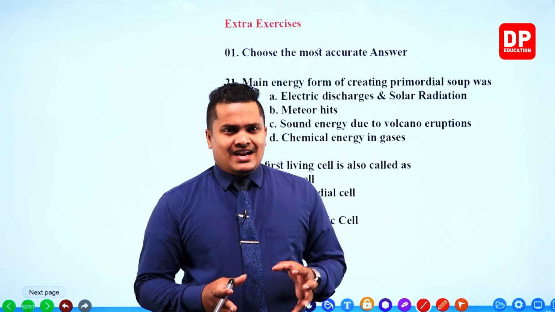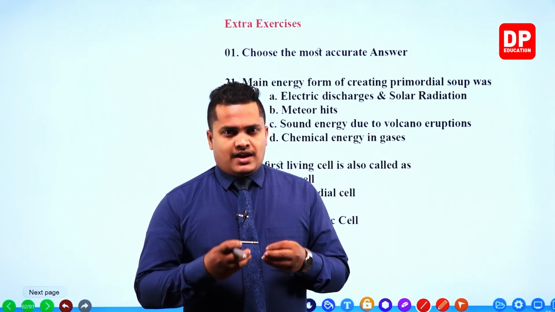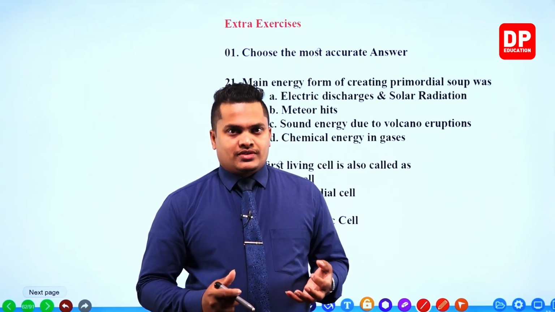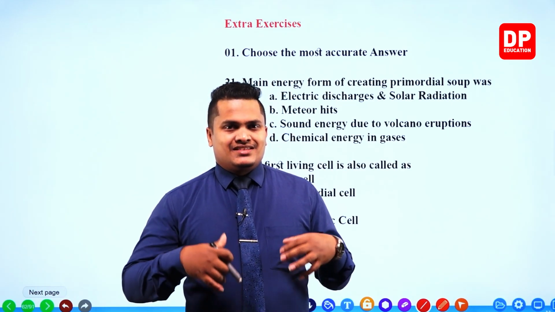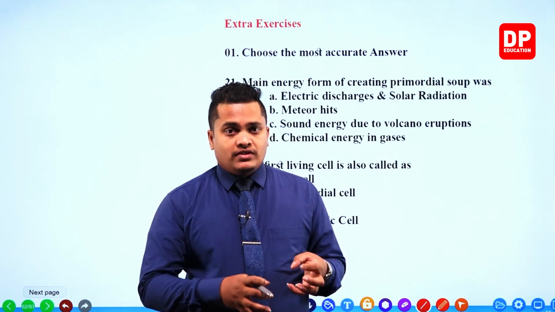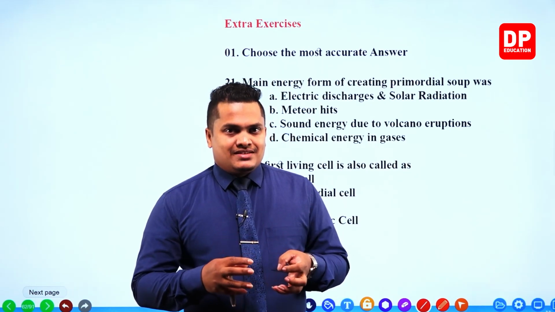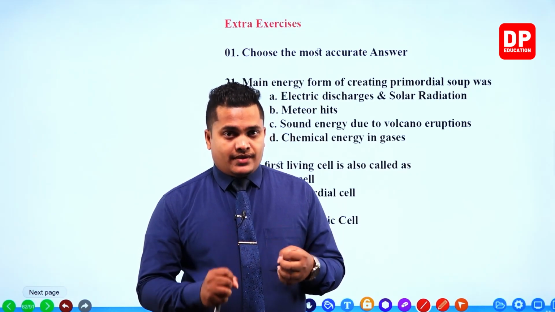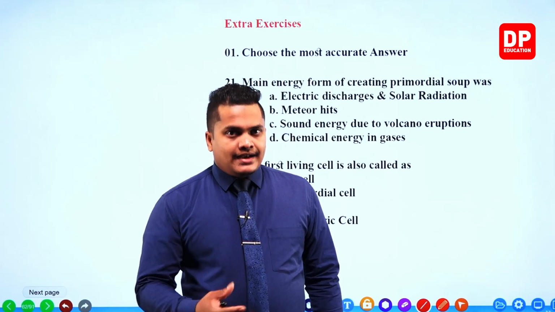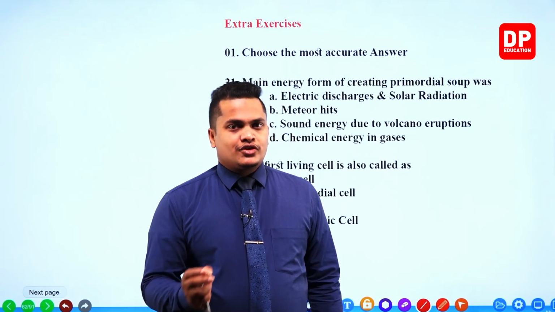Primordial soup means that during the evolution of life or during the origination of life, our Earth had oceans. Now within these oceans, different kinds of chemical substances and minerals are dissolved in ocean water. So these chemical substances interacted with each other in creation of nucleic matter and amino acids and all the other chemicals which are important in creation of life.